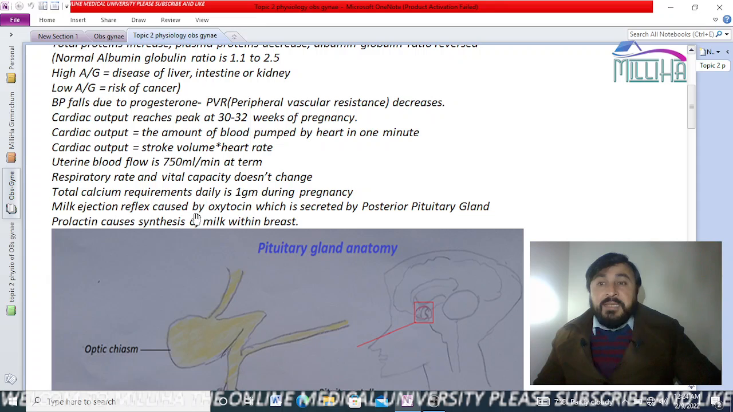Milk ejection reflex is caused by oxytocin, which is secreted by the posterior pituitary gland. Oxytocin is secreted by the posterior pituitary gland. That triggers the milk to be secreted. That is milk ejection. Prolactin causes synthesis of milk within the breast.